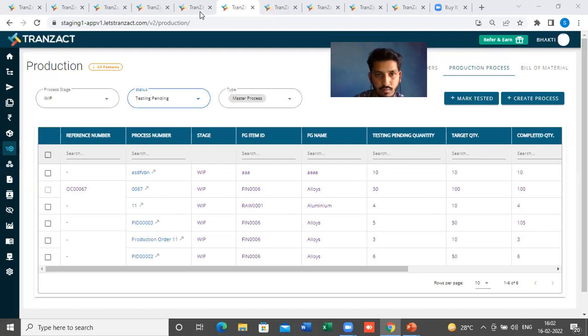No, understood your problem. I'll just explain it. There are two or three ways. Right now what you are dealing with is a fabrication unit. In a fabrication unit with sheet metal, industry-wise this is a general challenge: when you cut an 8x4 sheet and a 2x2 piece is left over, you can tell the system it is a portion of 8x4, or you can say it is a 2x2 piece. Both ways it can be handled.